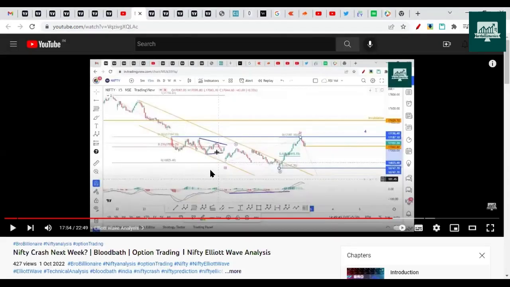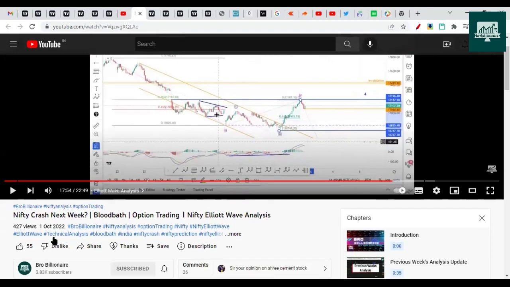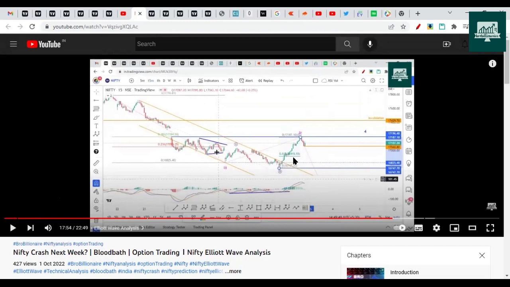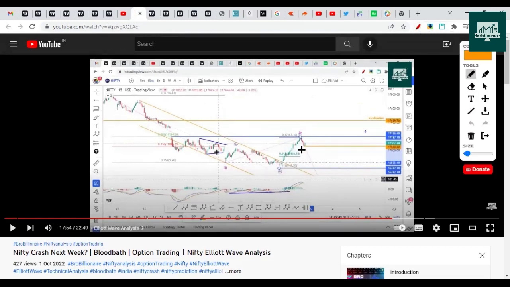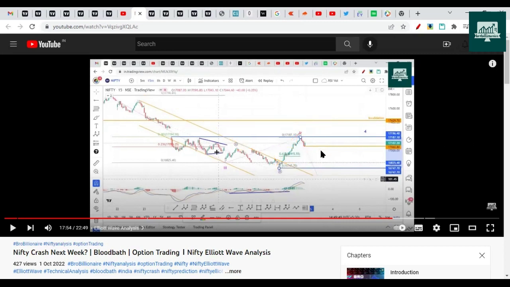So previous week's video is this one, which we uploaded on 1st of October. There we mentioned, if you are able to see here, that Nifty would go towards 0.6 Fibonacci of this entire rally. In the last 1 hour, it has created an engulfing candle, and considering the downtrend, this looked more feasible. After this, it dropped and made a low near 16,850 somewhere. And then it gave a very big gap up.